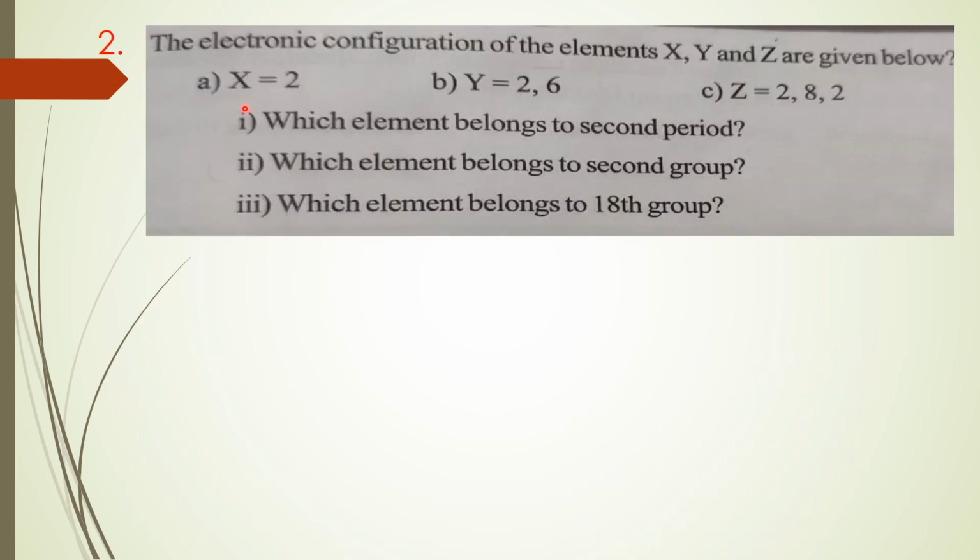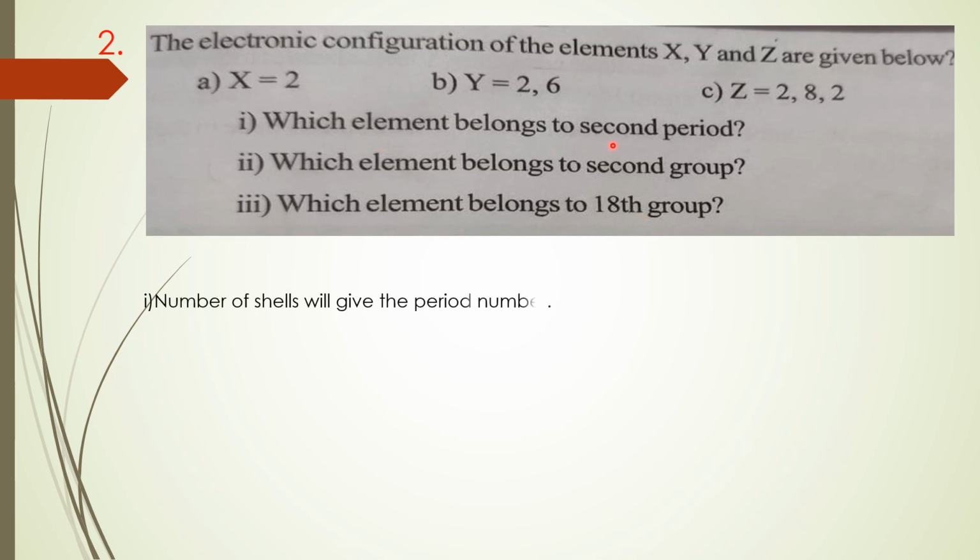Next question, see this one. This is also repeated in the annual examination for 4 marks. The electronic configuration of elements X, Y and Z are given below. X is 2. The element Y is 2, 6. The element Z is 2, 8, 2. Look carefully. Now the questions are: which element belongs to second period? Which element belongs to second group? Which element belongs to 18th group? So first question, which element belongs to second period?